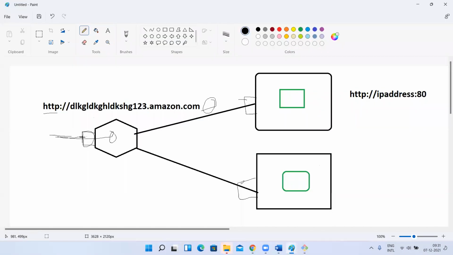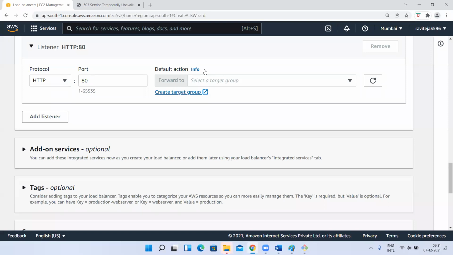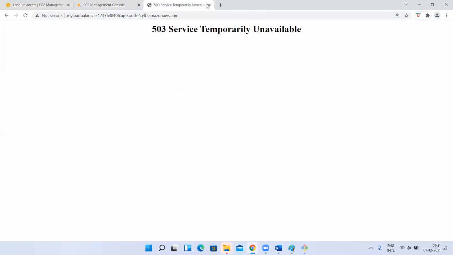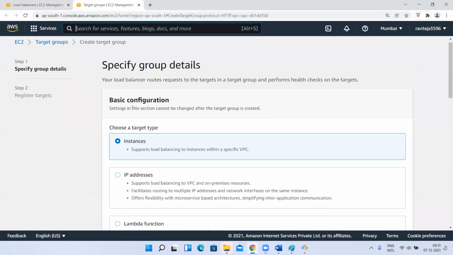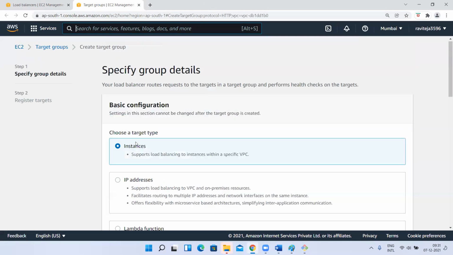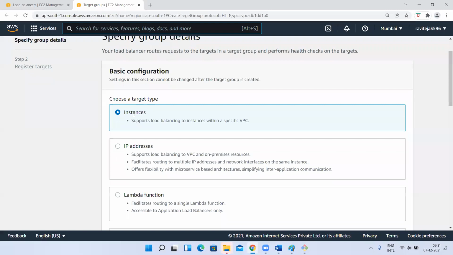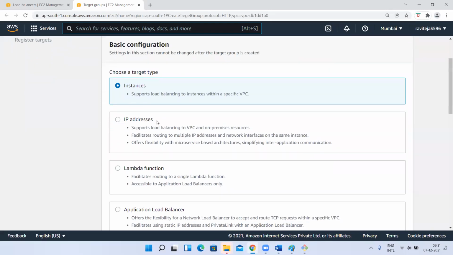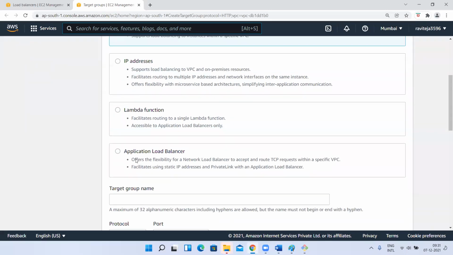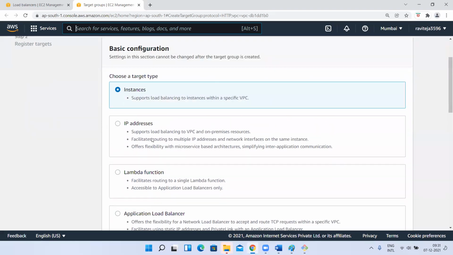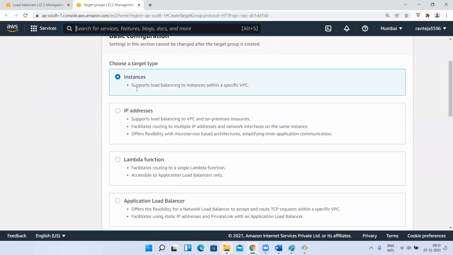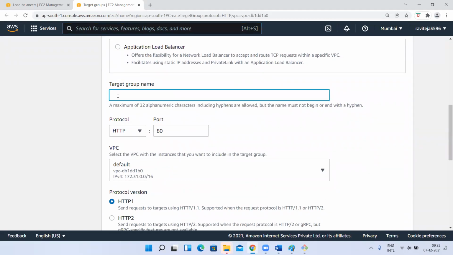Now we have to configure the targets where it has to work. For that, we have to create a target group. The target is going to be EC2 instances. The target of my load balancer is nothing but EC2 instances, right? So you have to select that. The target can be anything like static IP address or a Lambda function, some other application load balancer, anything. For us, it is EC2 instances. I'm selecting this. Next, target group. You give this my target group.